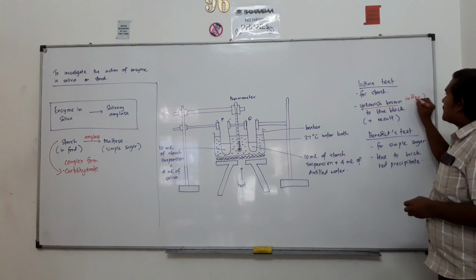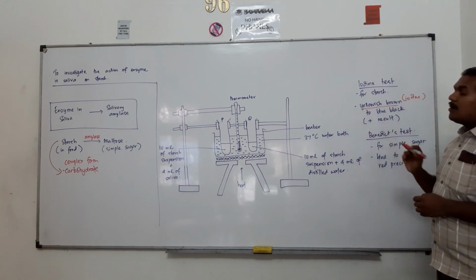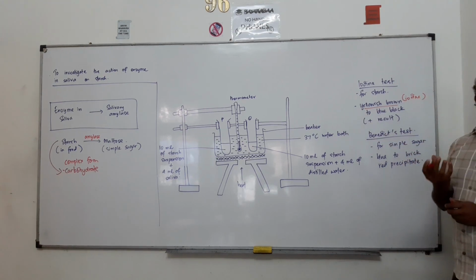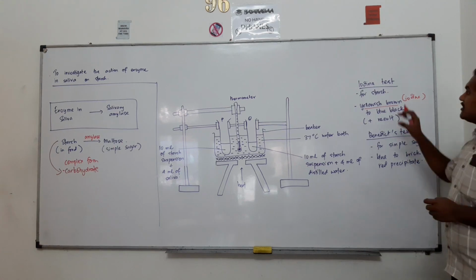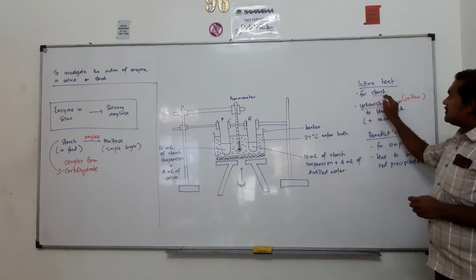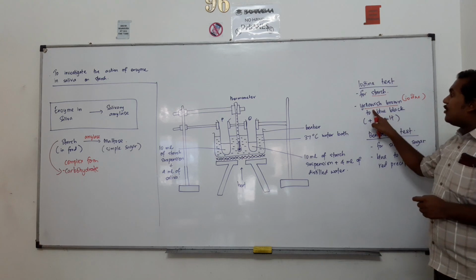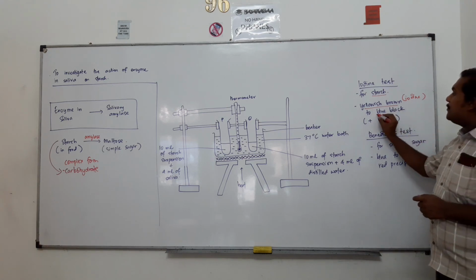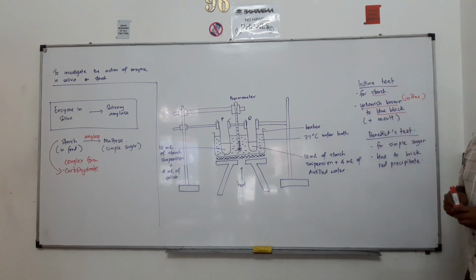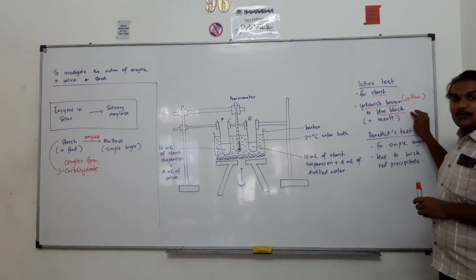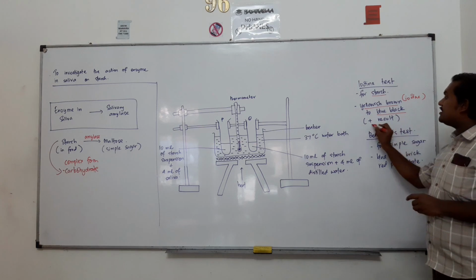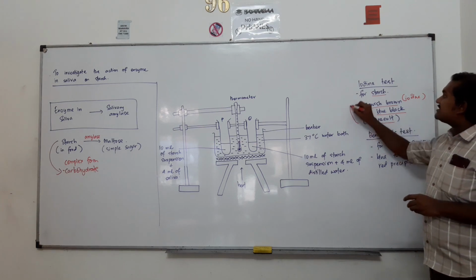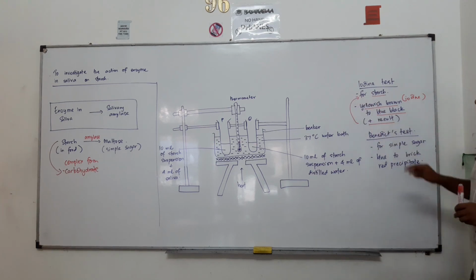So if the food or any substances that we are using for the test contain starch, what will happen? The yellowish brown color of iodine will change into a blue-black solution. So the color changes to blue-black, which shows the positive result for the presence of starch.